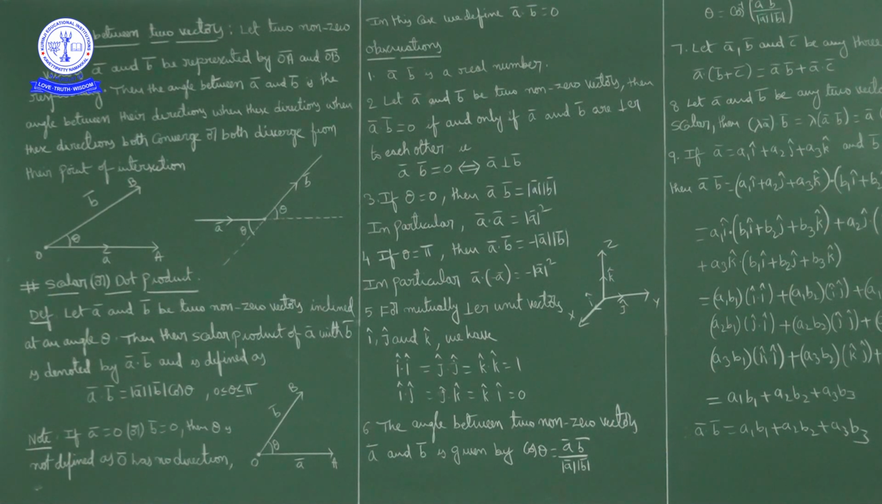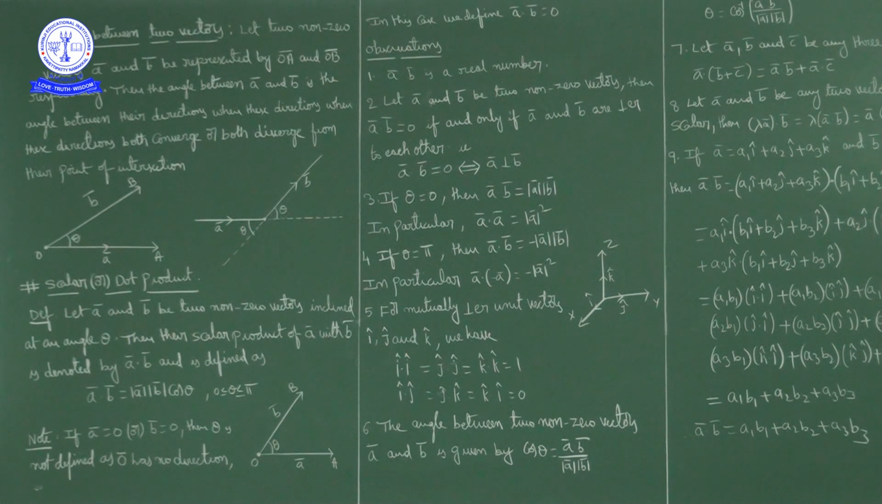Here A bar dot B bar and B bar dot A bar are both equal, because A bar dot B bar is mod A mod B cos theta. Similarly, B bar dot A bar is mod B mod A cos theta. Okay, both are the same. Dot product is commutative. Okay.